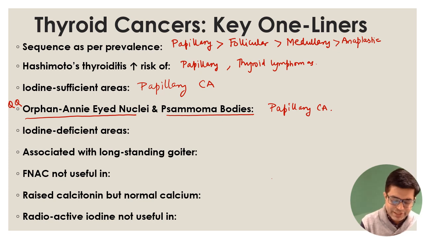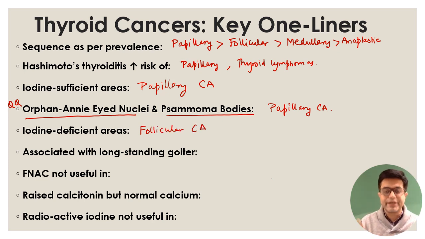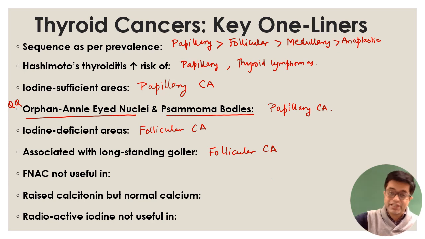Then we have iodine deficient area. Which is the most common thyroid cancer in iodine deficient area? The answer will be follicular carcinoma. Which cancer occurs in a long-standing goiter? Again, the answer will be follicular cancer. So Hashimoto thyroiditis will have a goiter, but goiter untreated will develop most commonly which type of cancer? The answer will be follicular carcinoma.